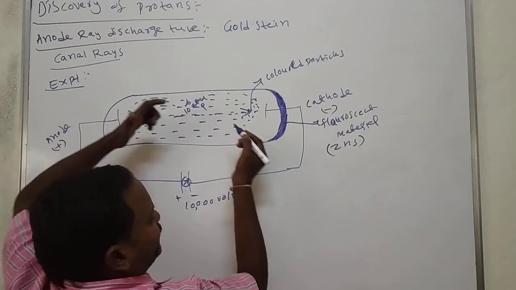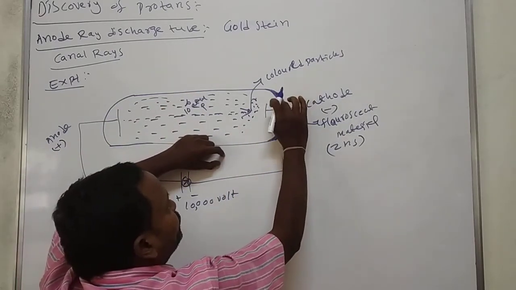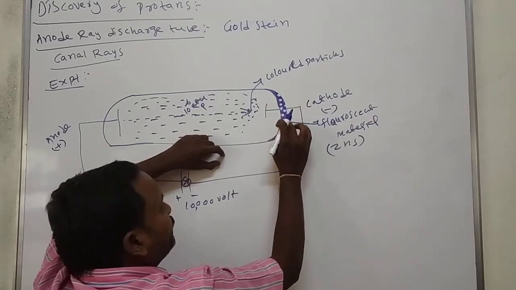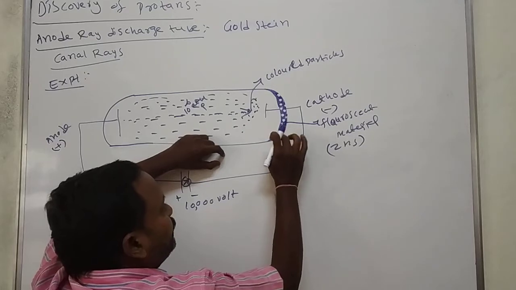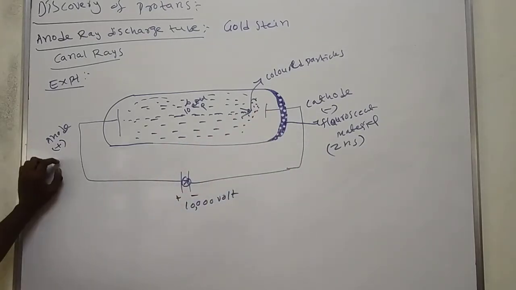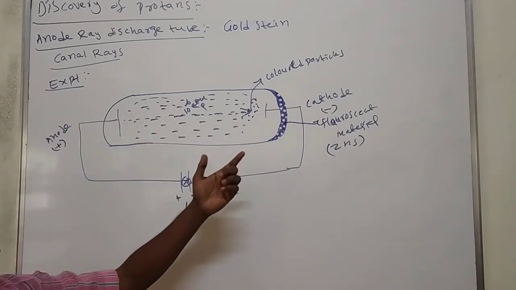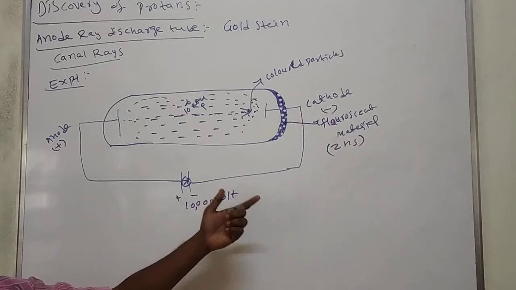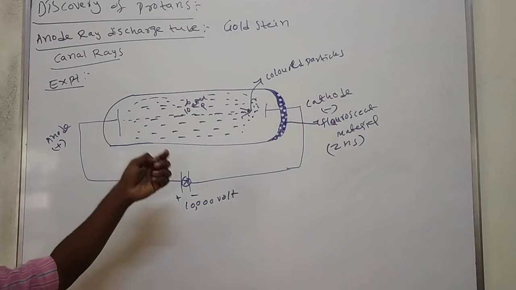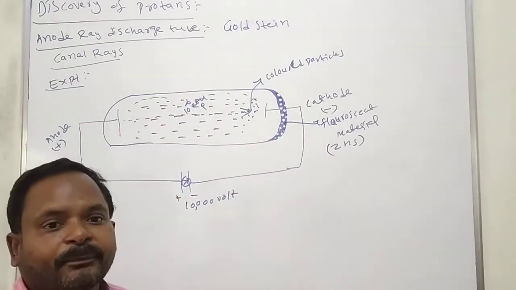When charged particles strike it, we observe a glow. What does it indicate? Some particles moved from anode to cathode in a straight line. Straight line means these have charge, and they hit the fluorescent material and appear as bright spots.